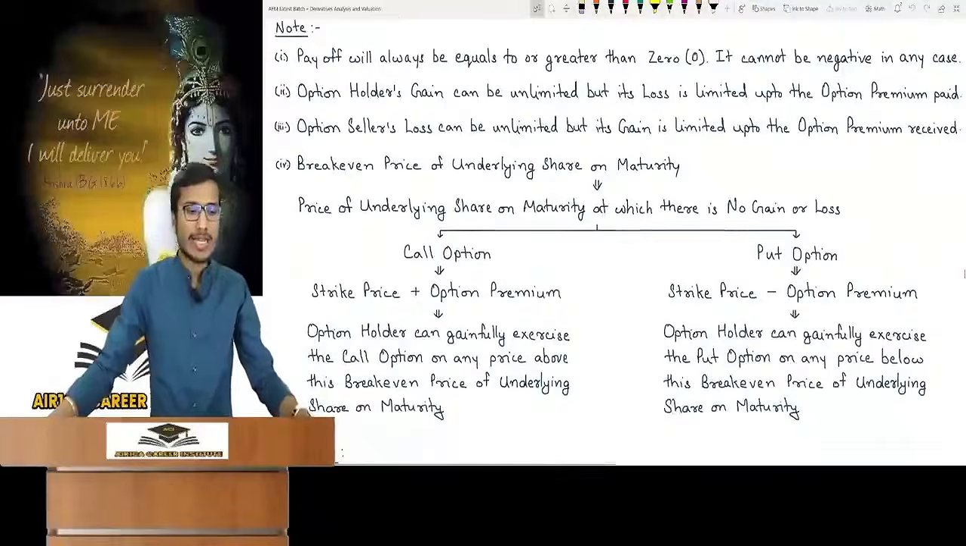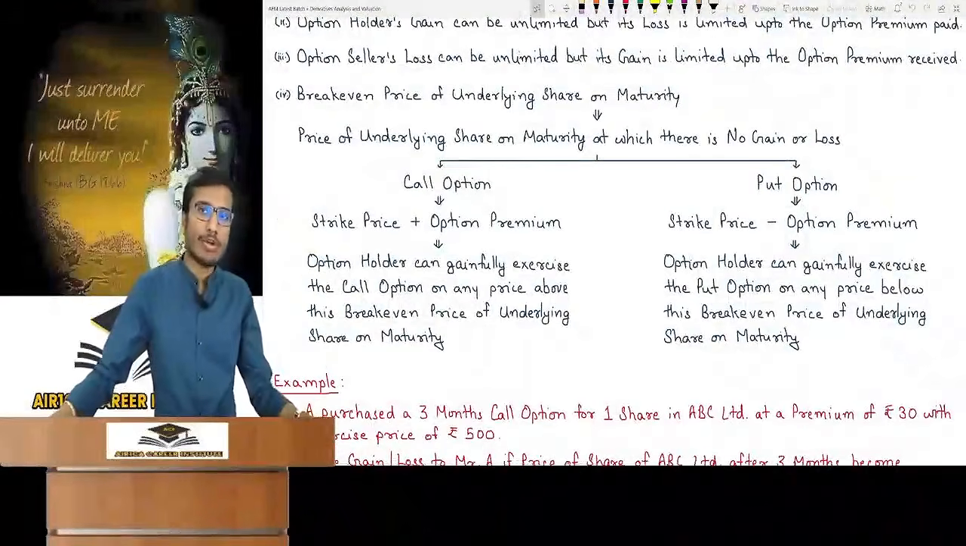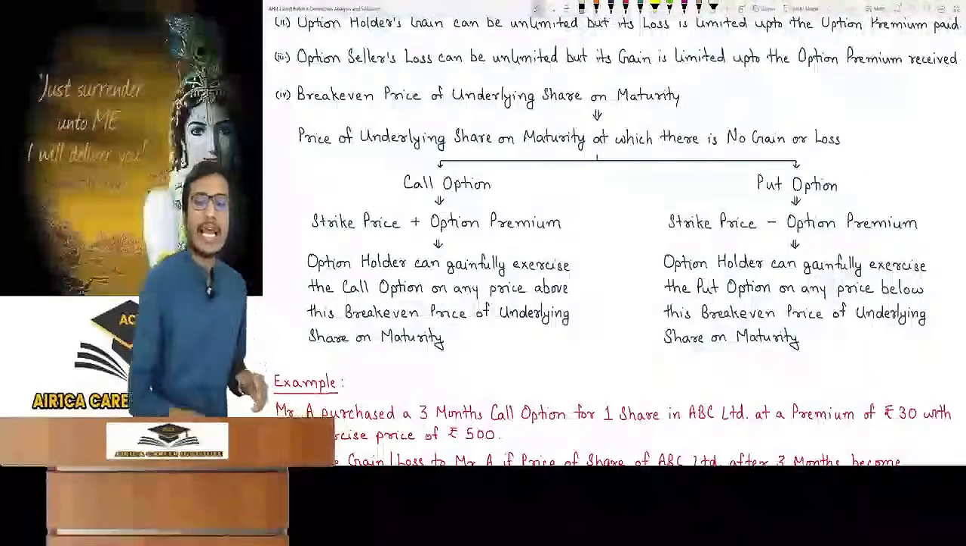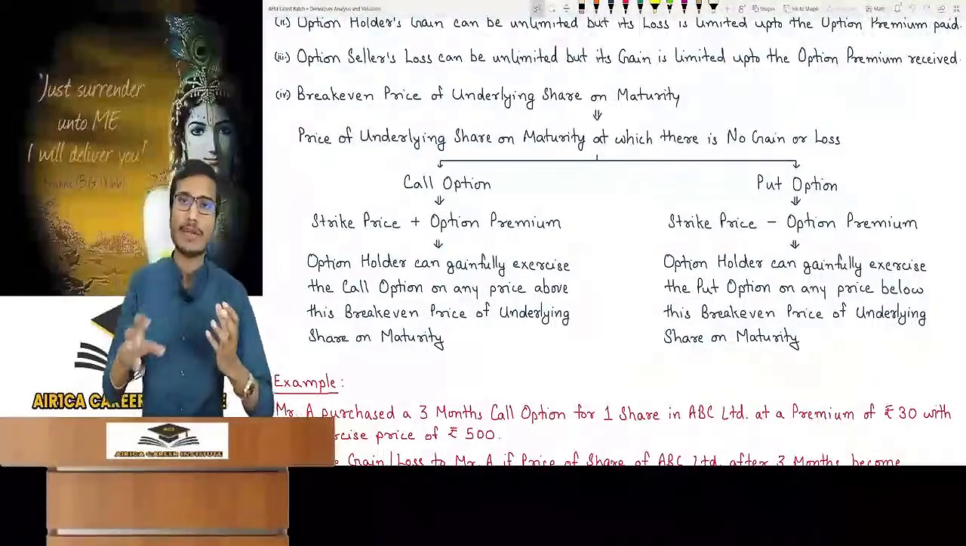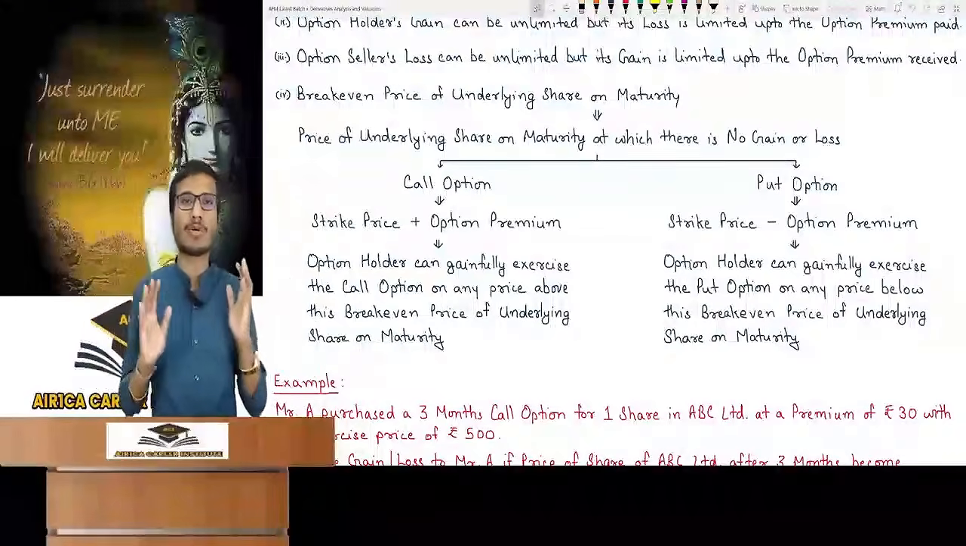See, after this, in the last note, the break-even price of the underlying share on maturity. What is this? What do you think should be the price of the underlying share in the option contract at which no party faces any gain or loss?